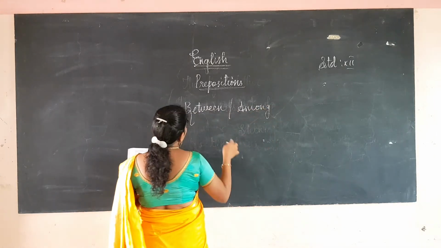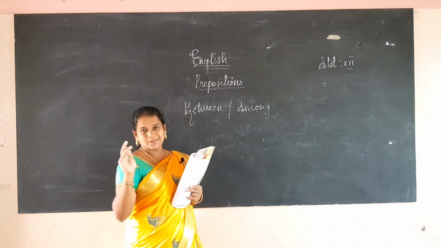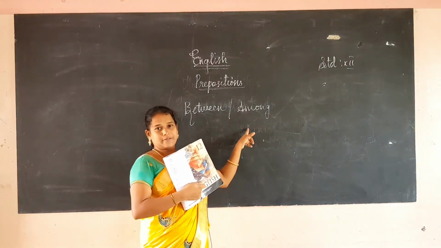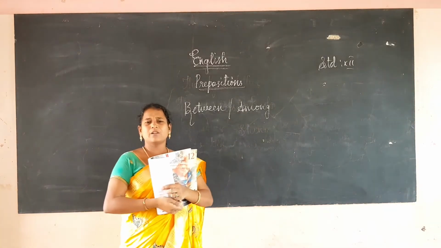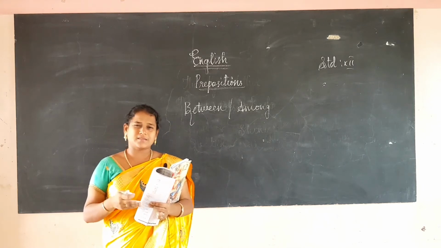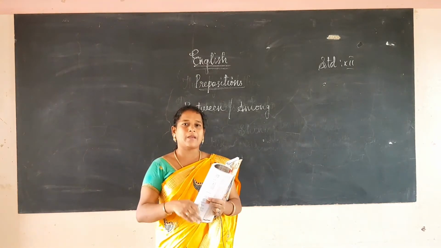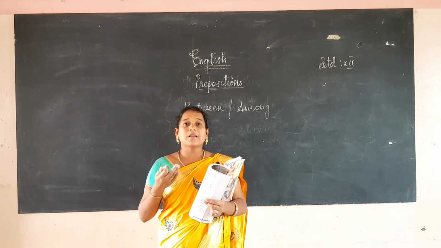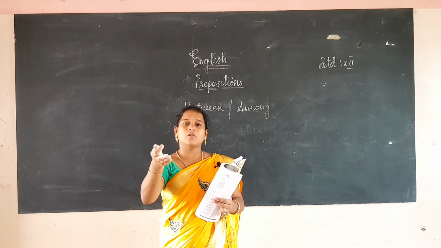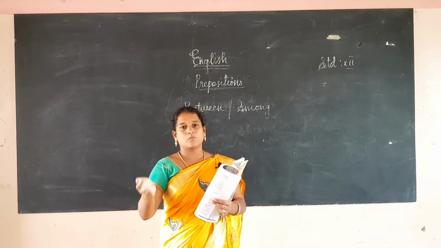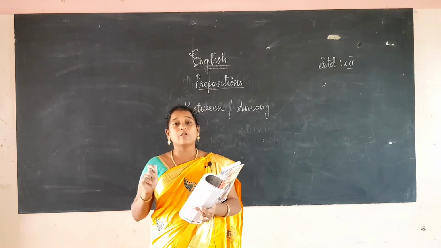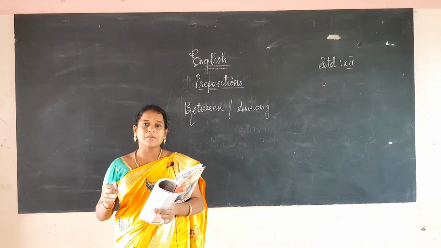If we divide something between two nouns, we will use between. If we divide something among more than two nouns, we will use among. Share the chocolate between Ramesh and Raju, there we will use between. Share the chocolates among three people or more than two, Ramesh, Raju and somebody, there we will use among. More than two nouns, we use among.